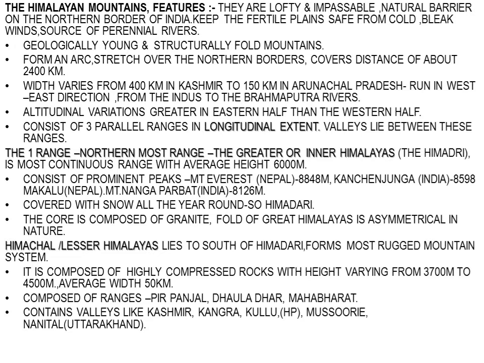So that is the height variation of the second range, that is Lesser Himalayas or Himachal Himalayas, and the average width of this range is 50 kilometers. Now this range is composed of ranges like Pir Panjal, Dhauladhar, Mahabharat. These are the ranges of Lesser Himalayas, and this second range also consists of